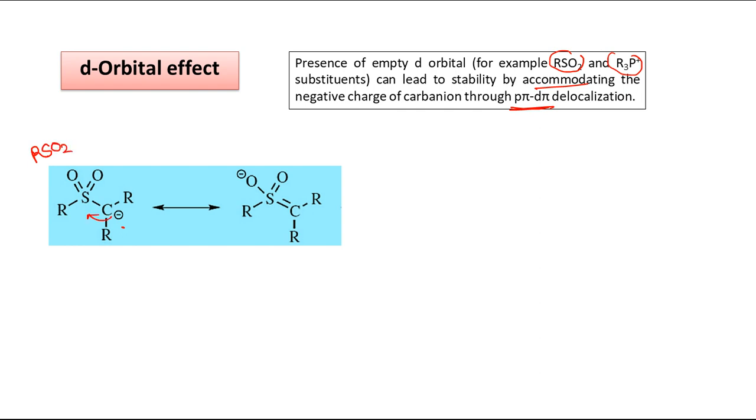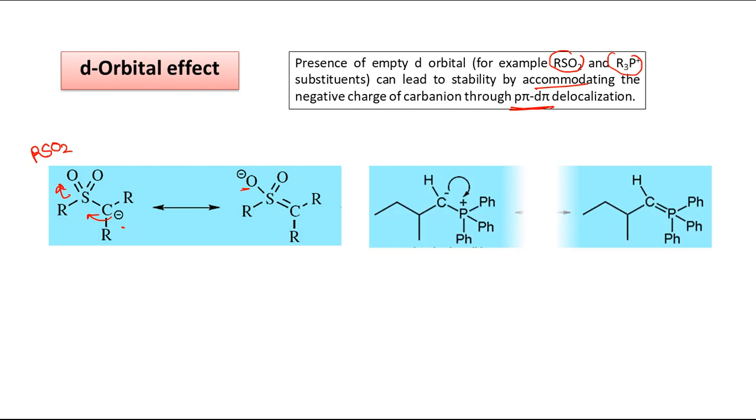This negative charge now makes an S to C double bond, one of the S double bond O bonds is broken, and oxygen carries the negative charge. And if we have an R3P plus type of group, this negative charge and positive charge make a double bond. So the negative charge is basically accommodated in the d orbital of phosphorus.